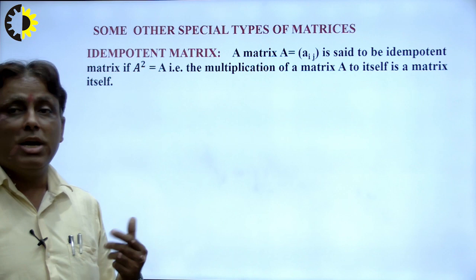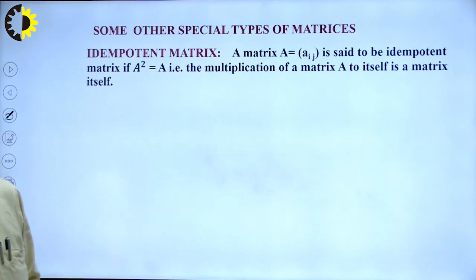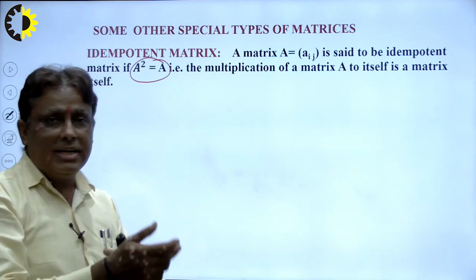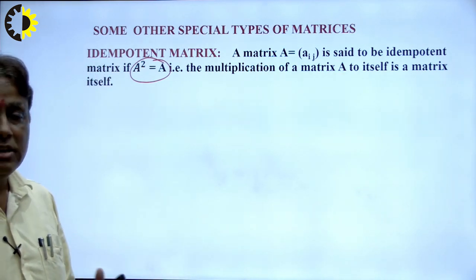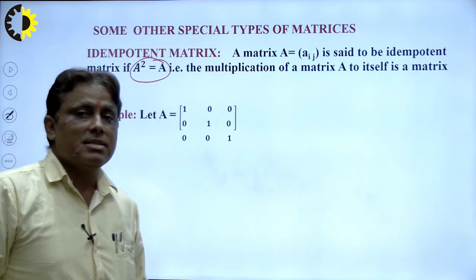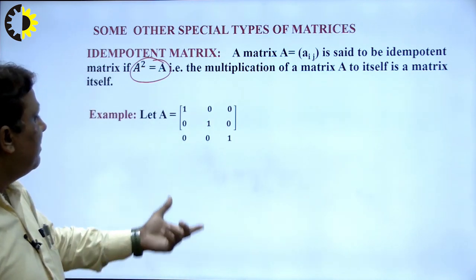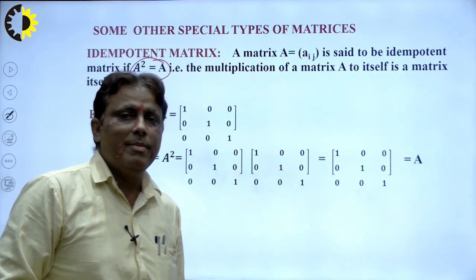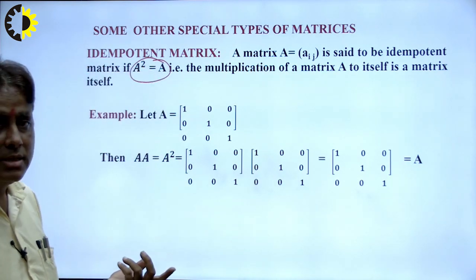Idempotent matrix: a square matrix is said to be idempotent if A square is equal to A. That means if we multiply a matrix by itself and the result is A, that is known as idempotent. An example is the identity matrix I3. If I3 is multiplied by I3, the result will be I3 here. So we can say that the given matrix is an idempotent matrix, right?